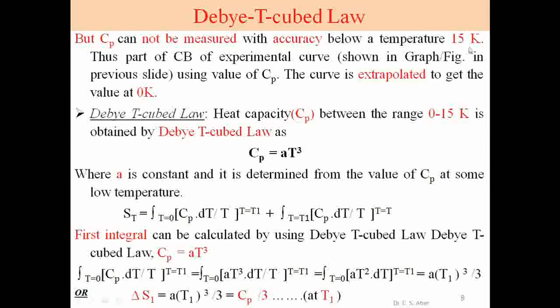Below 15 Kelvin, that is from 0 to 15 Kelvin, we do not measure Cp accurately, and thus this part of the experimental curve in the previous graph is extrapolated, using the Cp values, to get the values at 0 Kelvin. See the previous slide.